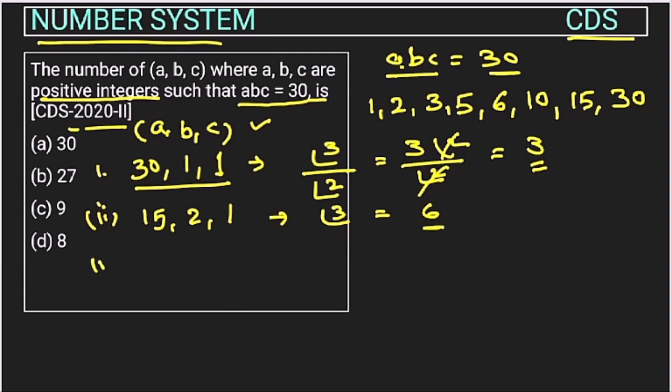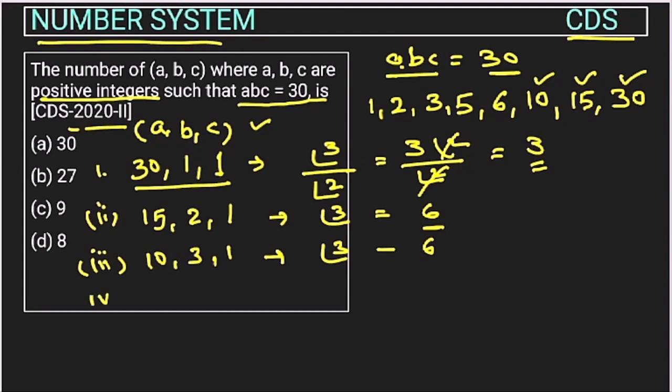Now the third case. In the third case, A can take what value? 30 we already considered, 15, now 10. 10 is possible. Now B will in that case be 3, 3 into 10, 30, right? And this will be 1. So here also again factorial 3 groups can be formed. It means a total of 6 groups can be formed with these three values.